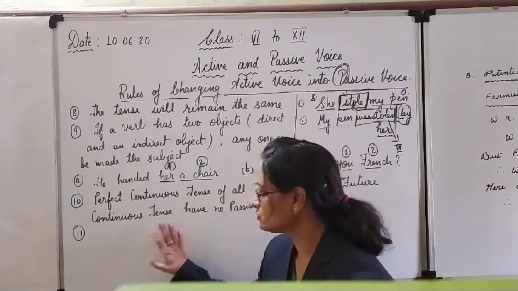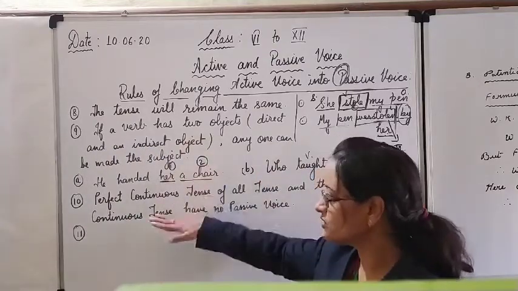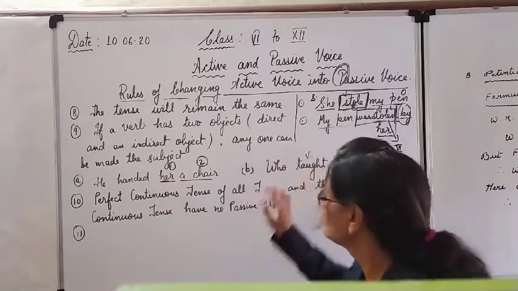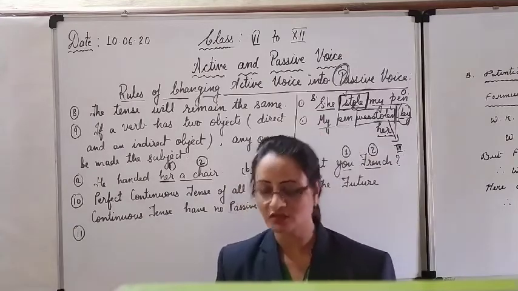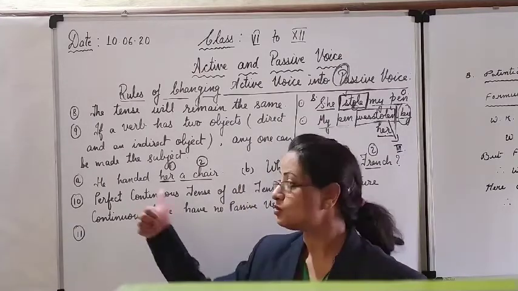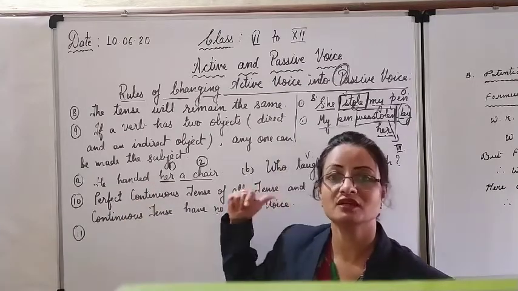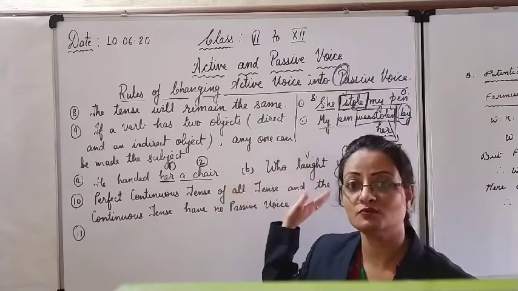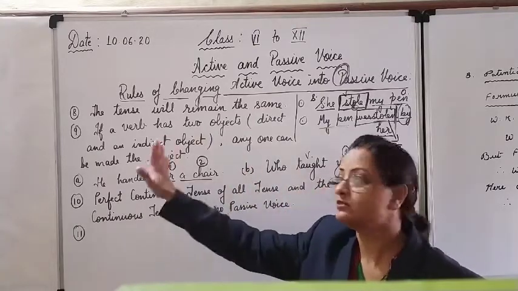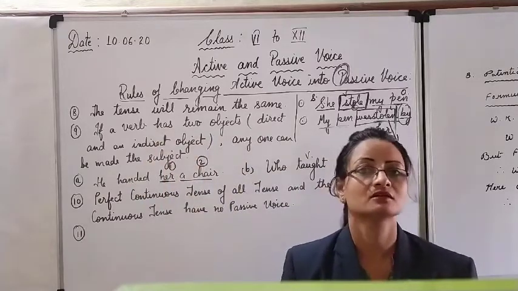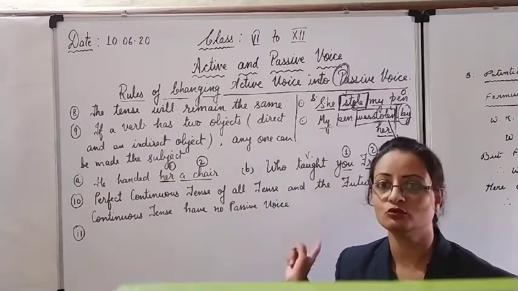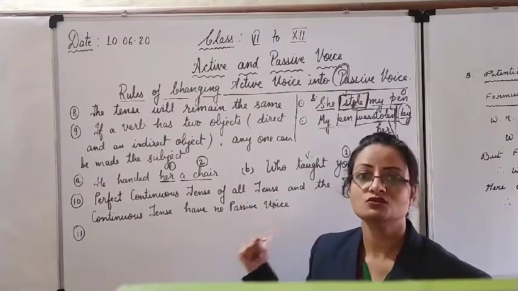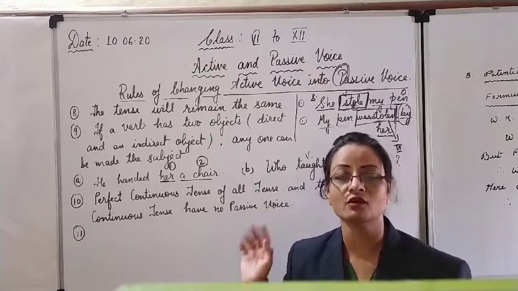Now in this 11th rule, there was no space over here, so I will rub this out and then tell you. This 11th and last rule tells you about indefinite subjects or some pronouns, indefinite pronouns, how they change their form when they become the object in the passive, and how the objects in the passive change their form when they become the subject in the active.